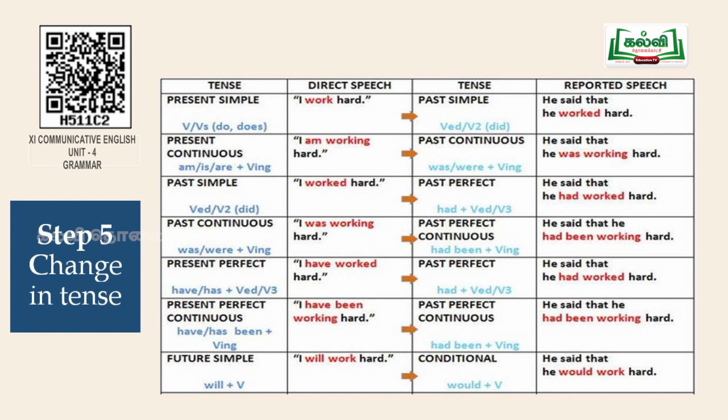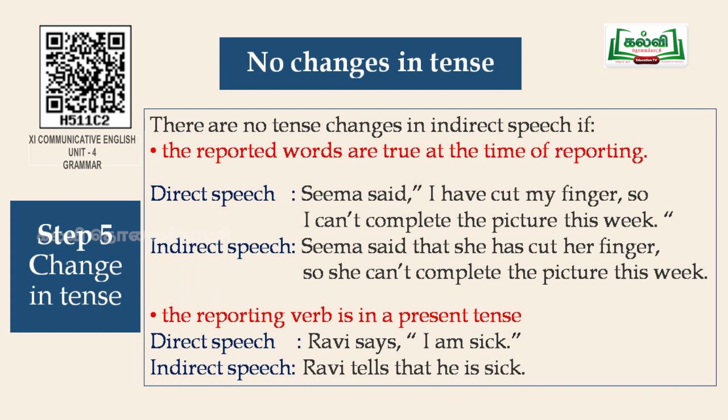The present perfect has to be changed to past perfect. Present perfect continuous needs to be changed to past perfect continuous. Future simple has to be changed to conditional. So if the future simple is will, it becomes conditional would. There are at times no changes in the tense. So let's see where there are no tense changes in the indirect speech.